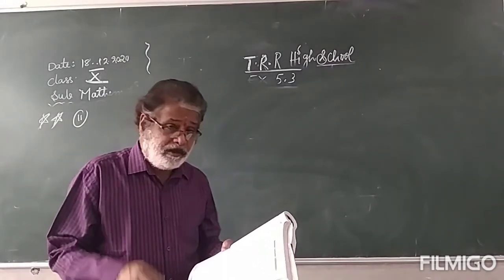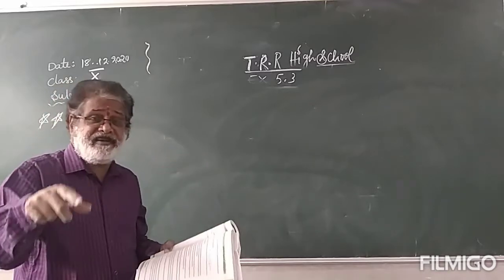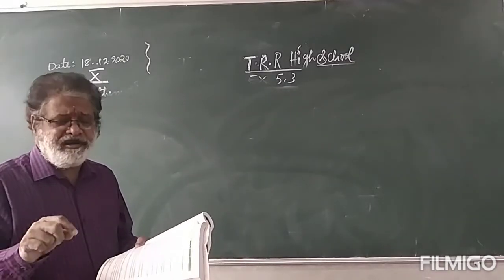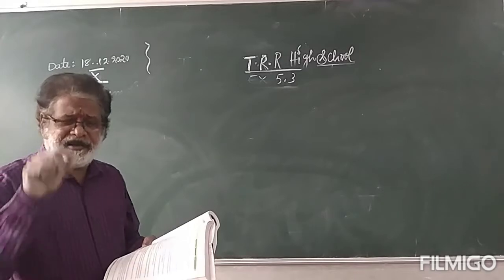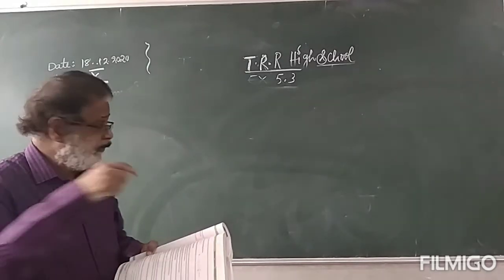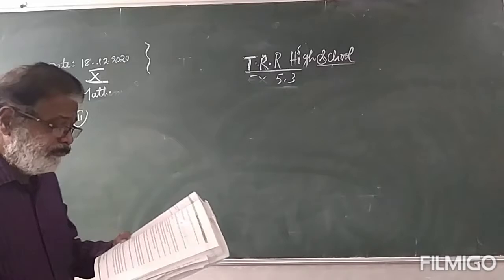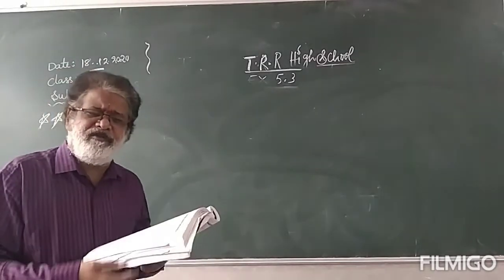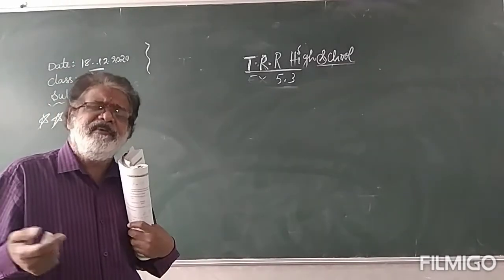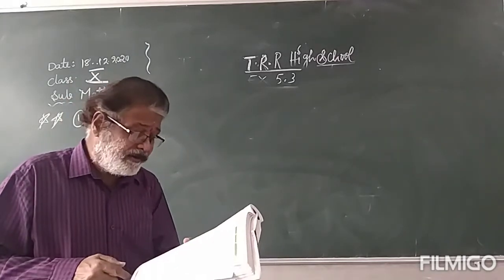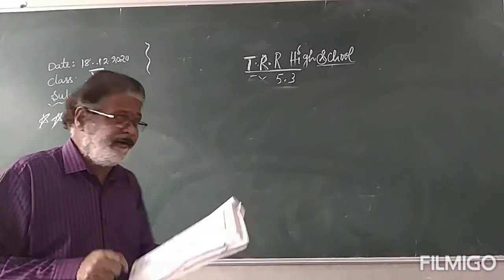Whatever problems I skip in this exercise, you do on your own. Just read the question, understand it and solve it. It will be very easy, you will get it. Now the 11th one: sum of the areas of two squares is 468. You know the area of a square. What is the formula? Side into side. How many squares do we have here? 2 squares. Sum of the areas of 2 squares is 468.